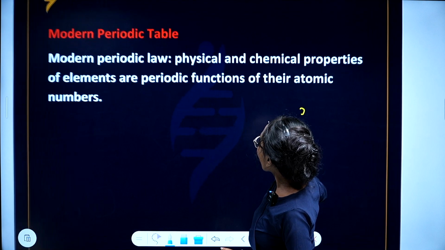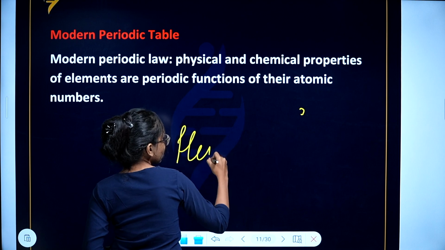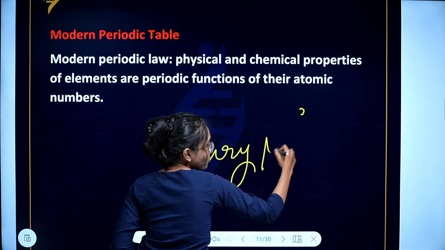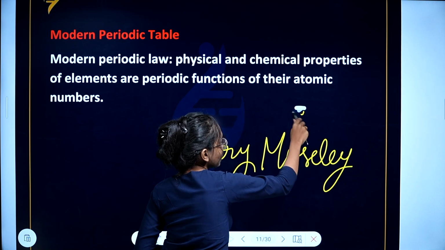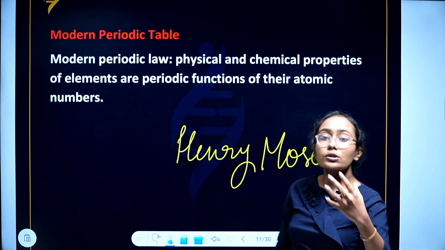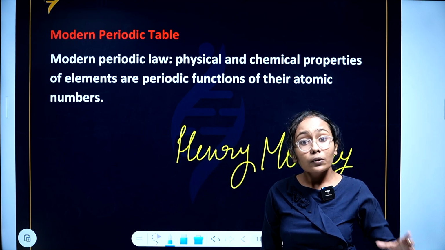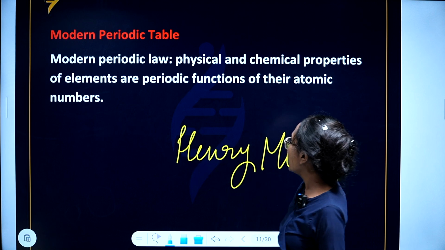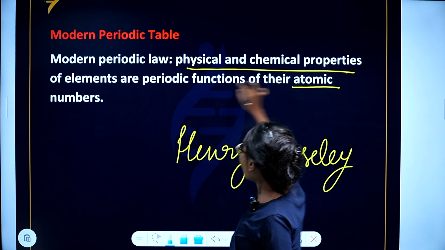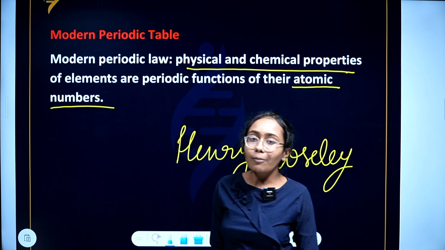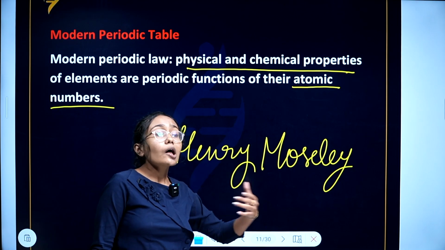Now, the modern periodic table. Modern periodic table by Henry Moseley. Henry Moseley proposed the modern periodic law, and based on the modern periodic law, he created the modern periodic table. Let's see what that modern periodic law is. The physical and chemical properties of elements are periodic functions of atomic numbers. Atomic numbers. So, he created a long form periodic table.